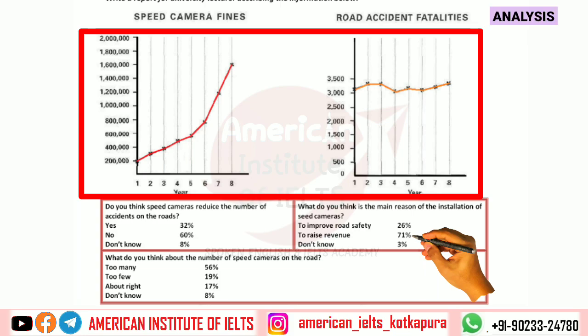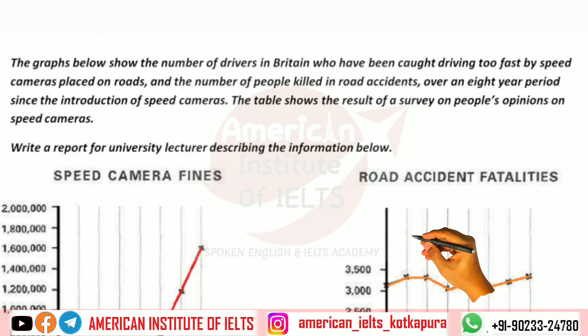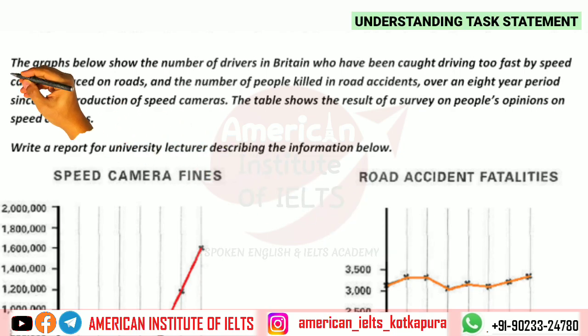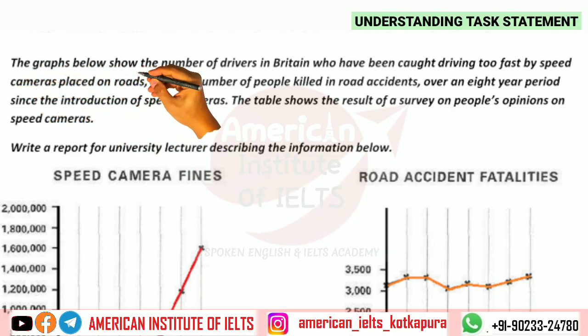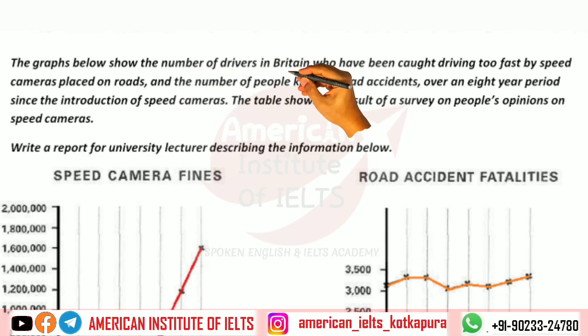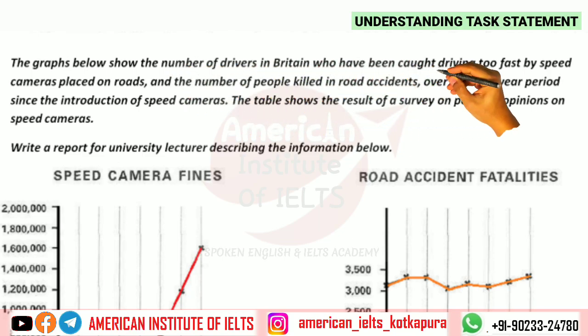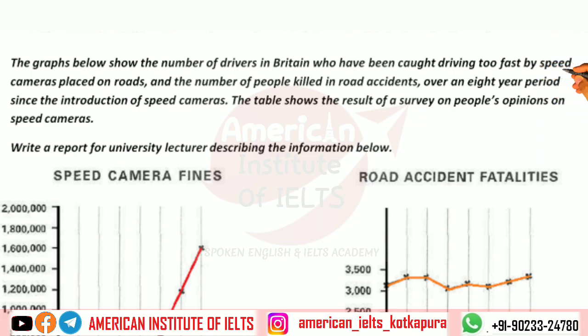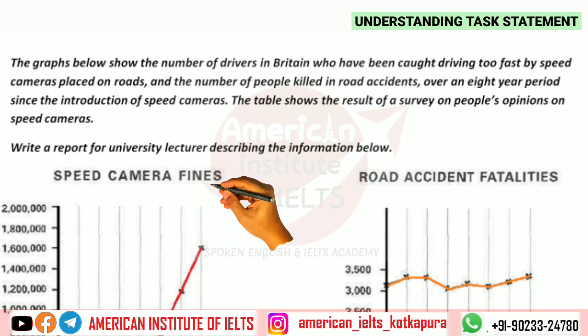Before writing the task, let us go through the task statement. The task says, the graphs below show the number of drivers in Britain who have been caught driving too fast by speed cameras placed on roads. So guys, that is not fines, that is the number of drivers caught. Be careful.